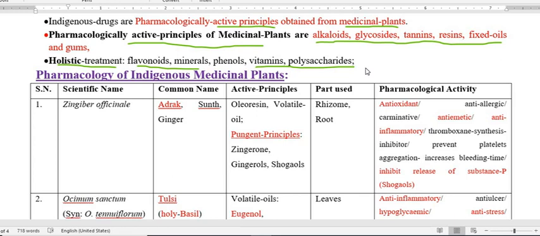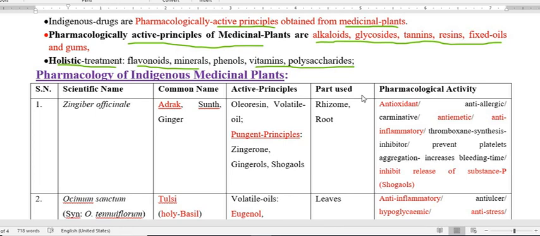Now we have to discuss the plants which have constituents possessing some therapeutic value or pharmacological activity, one by one.